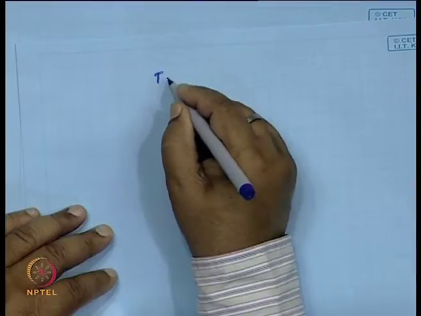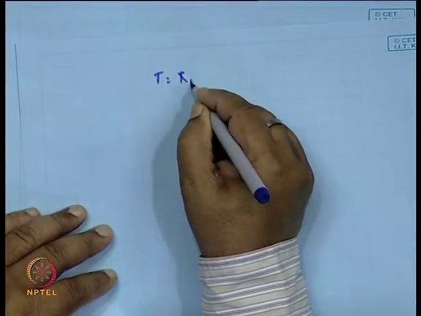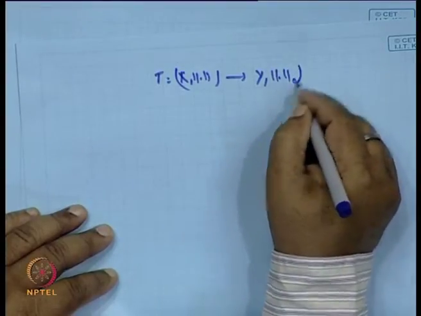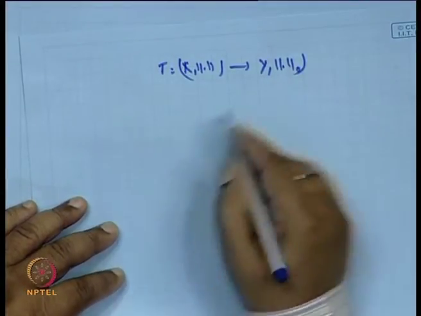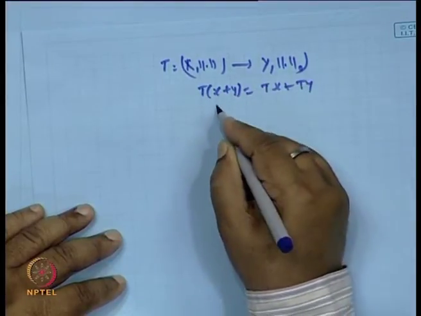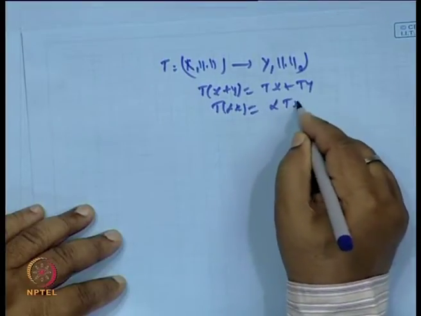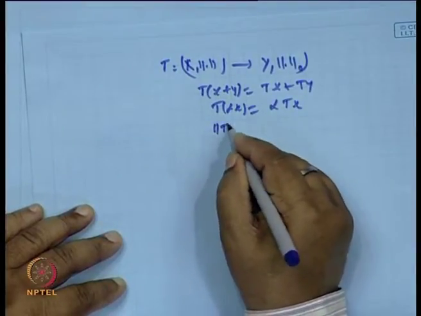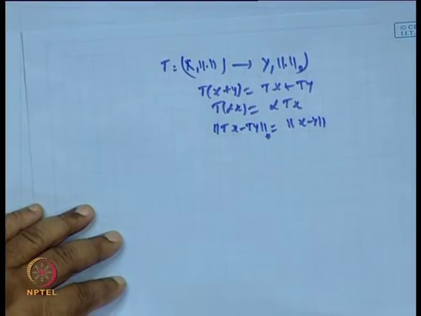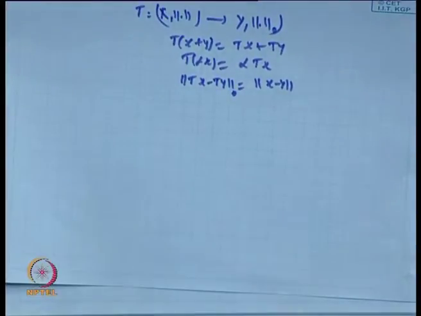In case of the norm space, suppose T is a mapping from a norm space X to Y, then it preserves the operations: T of x plus y equal to T x plus T y, T of alpha x equal to alpha of T x, and norm of T x minus T y is the same as norm of x minus y, where norm is also written.